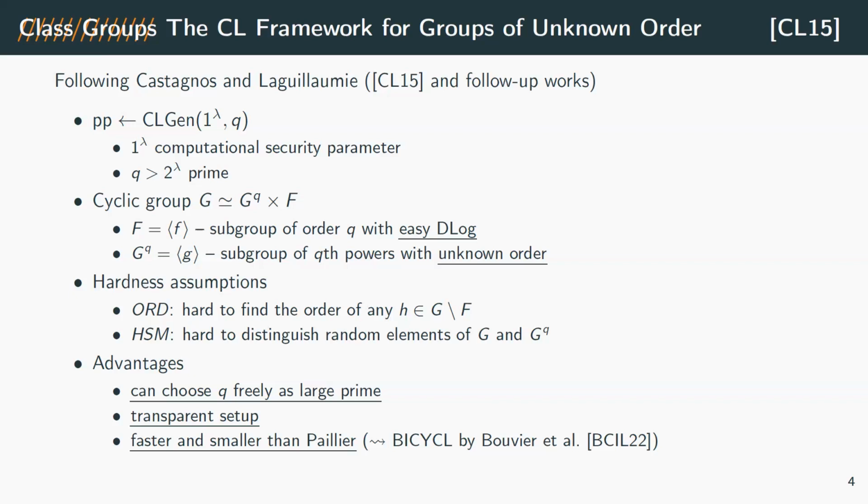Then we get transparent setup. This class group has no trapdoor. In RSA, for example, if you know the factorization, you can compute the group order, but here there's no such thing. So we get like a public coin setup. And finally, we get an encryption scheme that is linearly homomorphic, but faster than Paillier and even has smaller ciphertext.